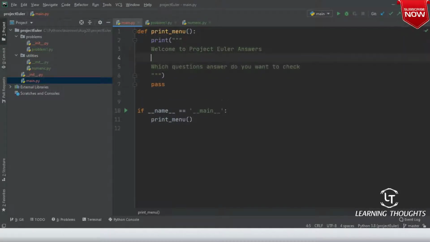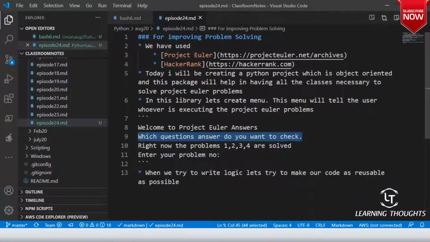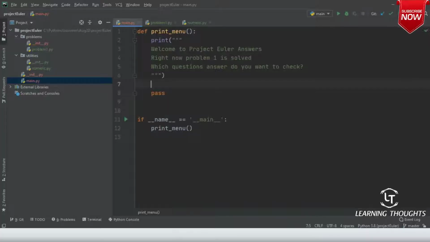So right now, problem 1 is solved. Which problem do you want to check? Now you want to take the input from the user. So how will you take the input from the user?